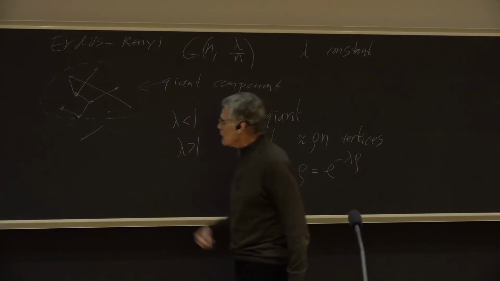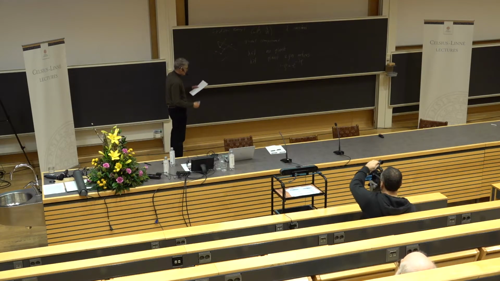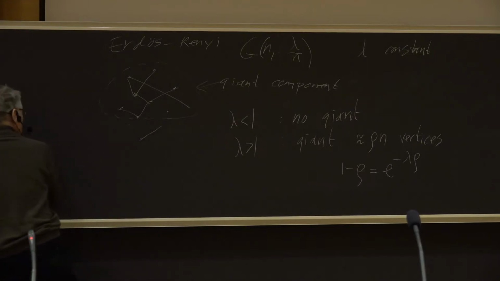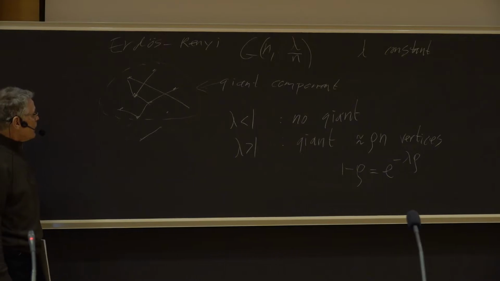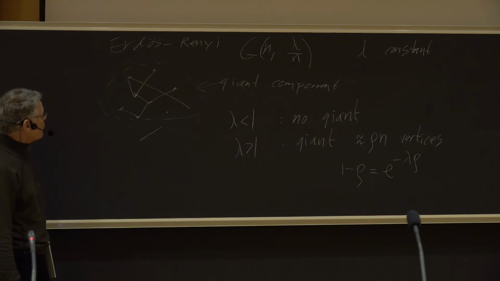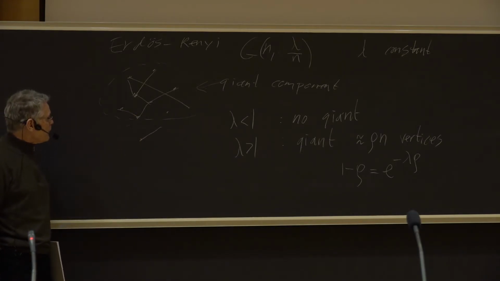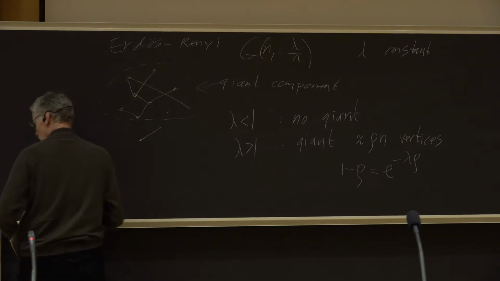I want to quickly describe why we get such a result, and the connections to Brownian motion. Let's suppose that we are given this graph now. It's random, and maybe we don't really know what it looks like. We don't see the edges yet; they are hidden. We try to see if there is a giant component or not. So we start by picking a vertex, this one, say, for example.